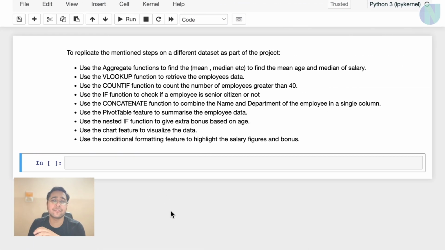These are the questions which we need to do. Use the aggregate function to find the mean, median, etc. We need to find the mean of the age and the median of the salary. Mean is the average of the age. So whatever age column we have, we need to find the average of that. And whatever salary column we have, we need to find the median of that.